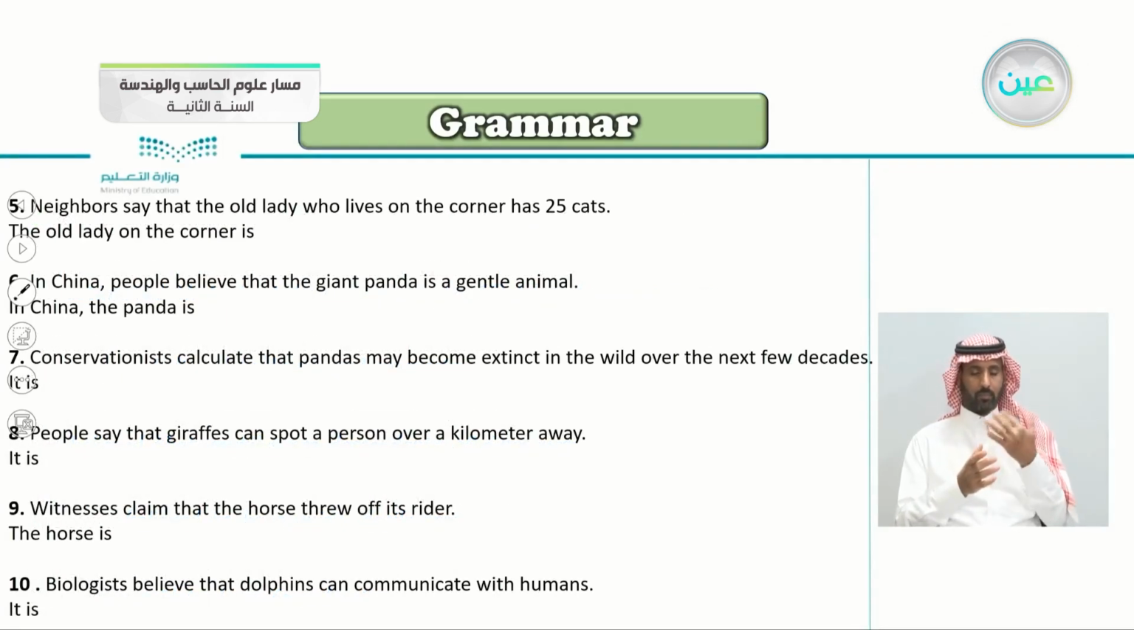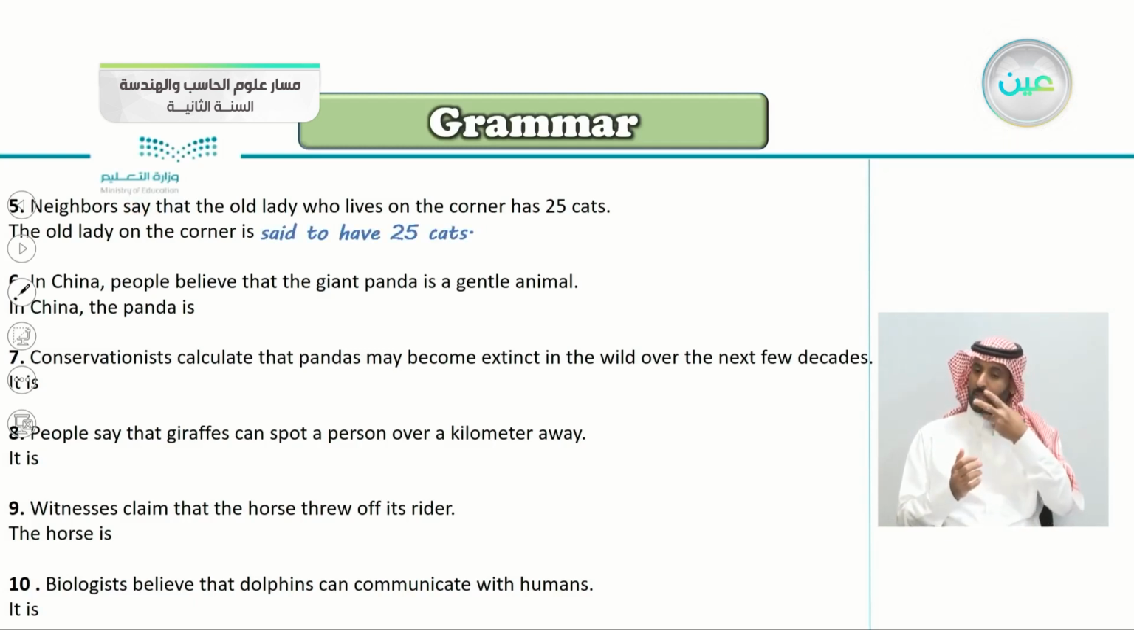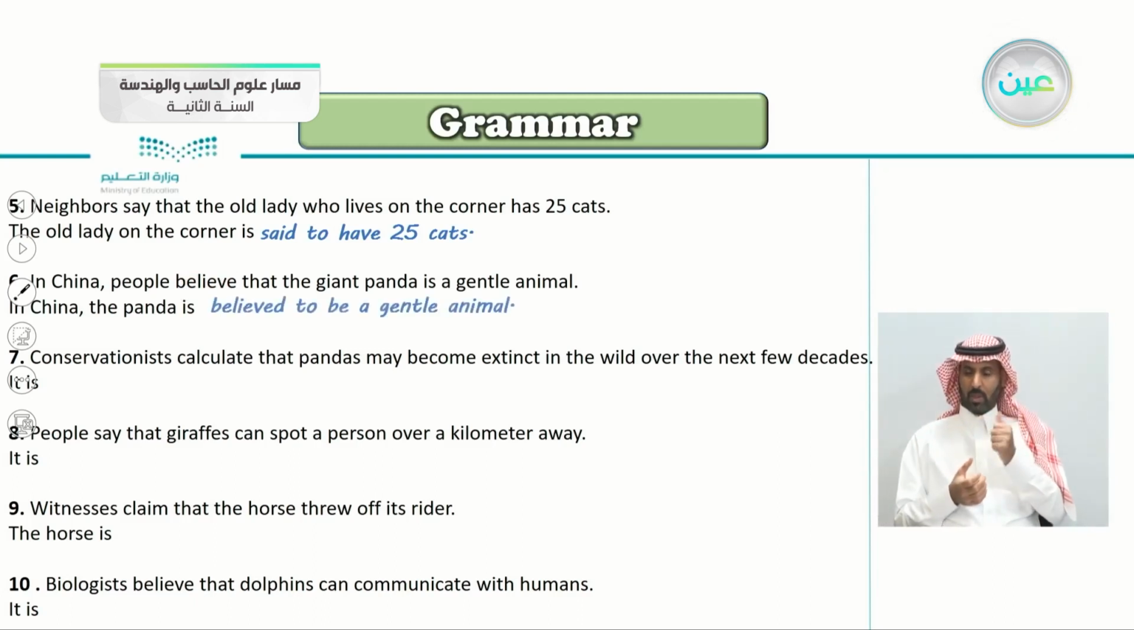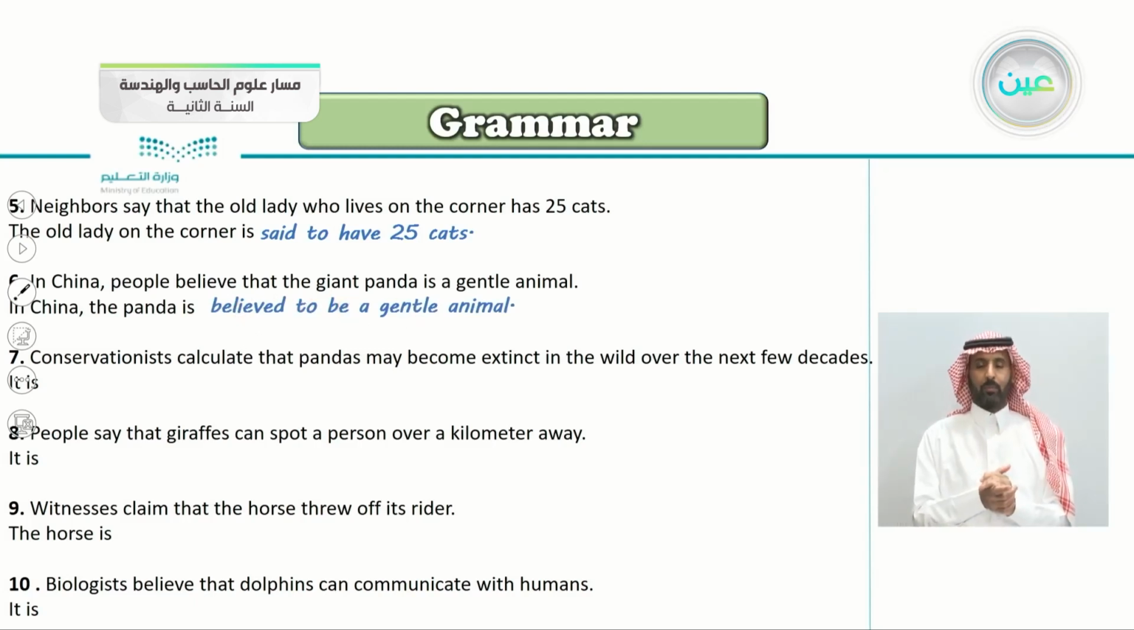Number 5 here, neighbors say that the old lady who lives on the corner has 25 cats. So the old lady on the corner is, yes, said to have 25 cats. Number 6, in China, people believe that the giant panda is a gentle animal. So in China, the panda is, yes, believed to be a gentle animal.